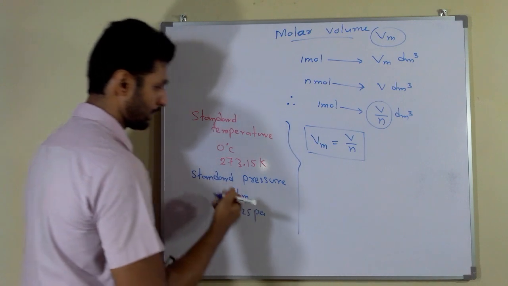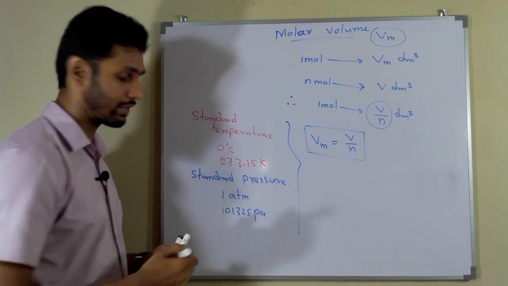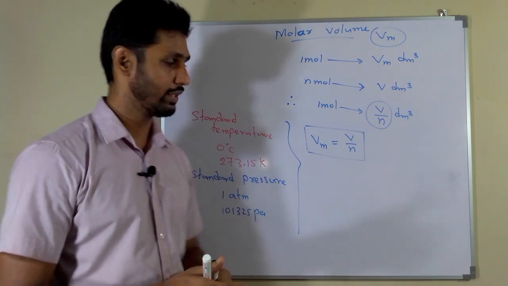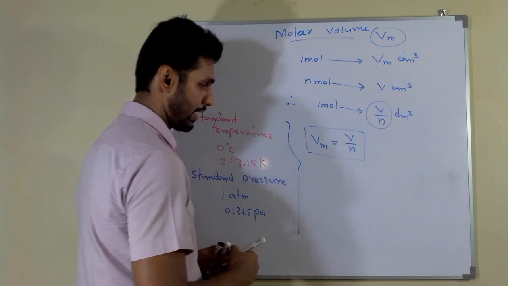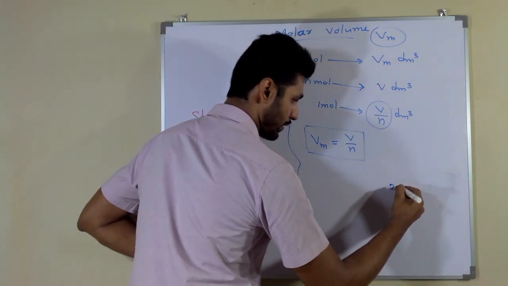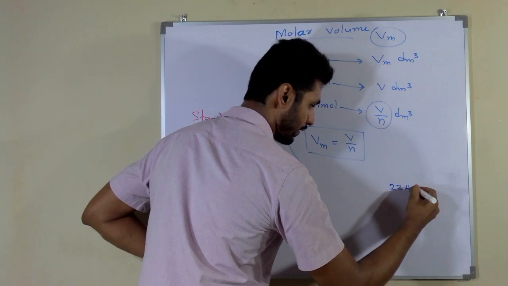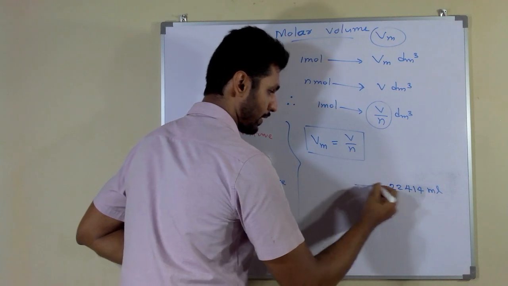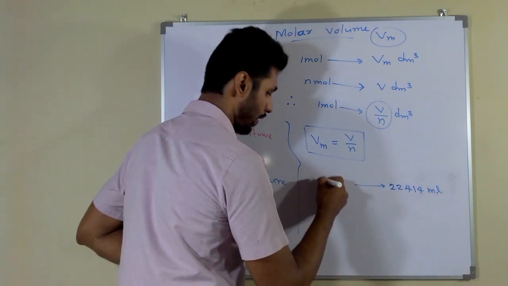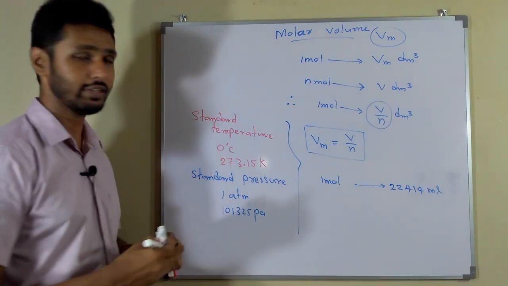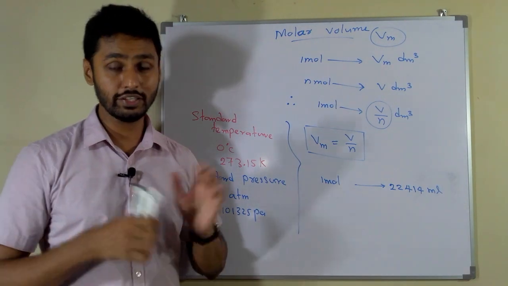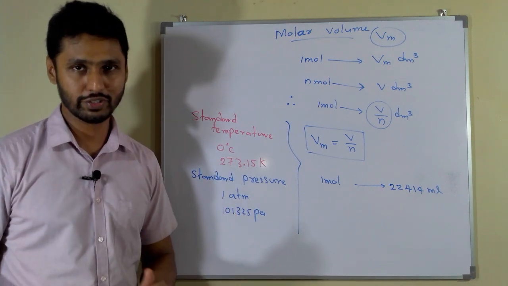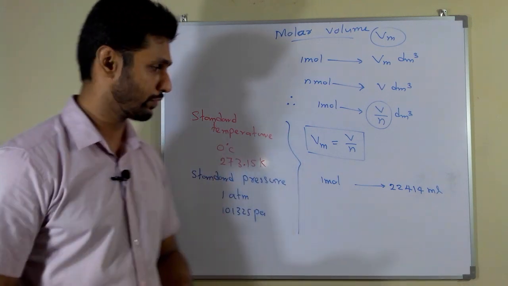So at this temperature, 0 Celsius, and at 1 atm pressure, any ideal gas or ideal gas mixture has 22,414 milliliter of volume in 1 mole. This is the molar volume of any ideal gas at 0 Celsius and at 1 atm pressure. This is the value you need to know, you need to remember.